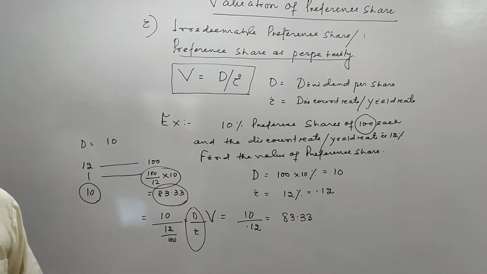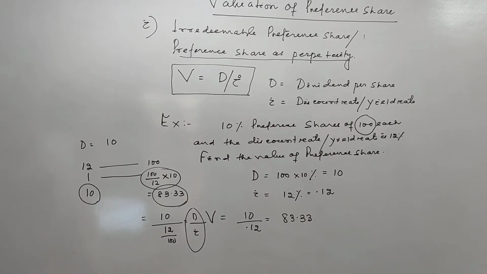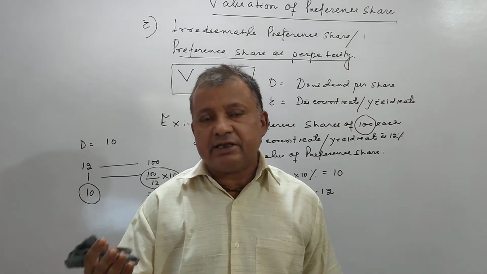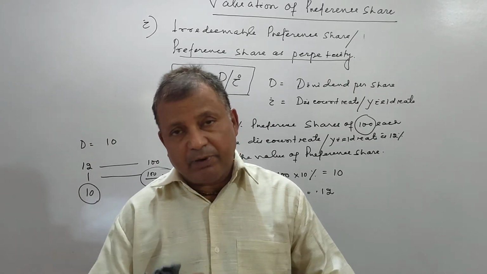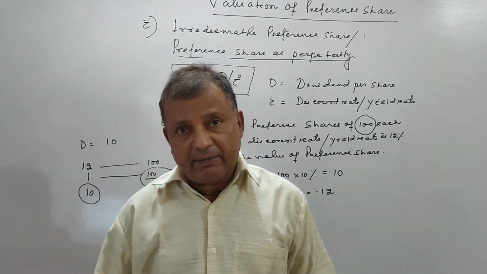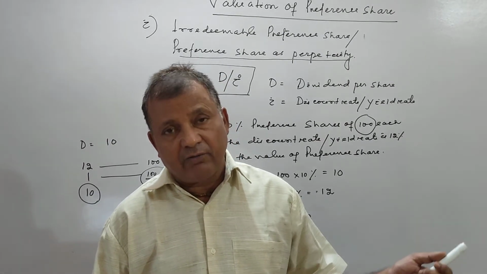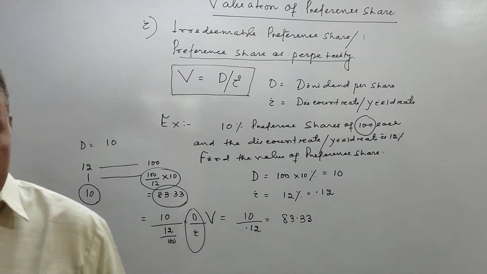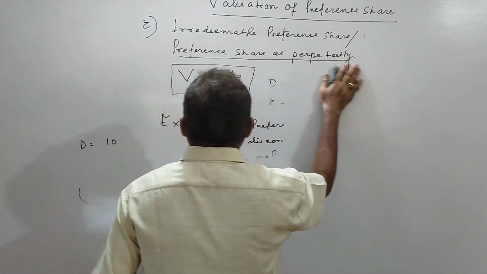Then we will come to yield on preference share. Yield is not a part of the valuation, but it is a return. How much we are going to get, how much a preference share can generate income. If I will not purchase the preference share, I will put my money other places. How much I will get, that is yield on preference share. So yield on preference share.